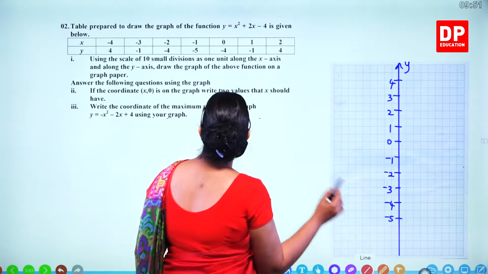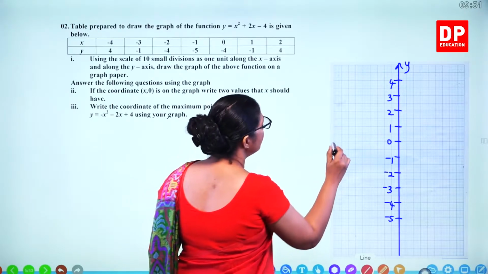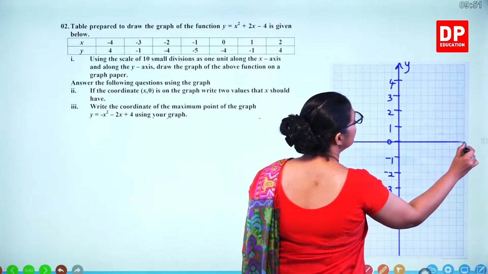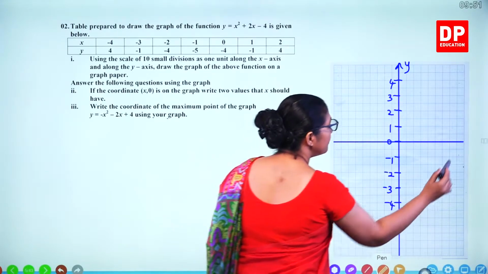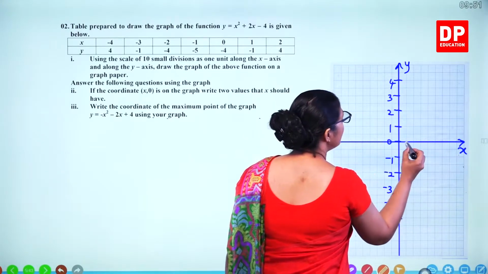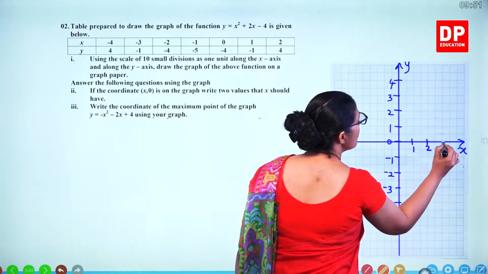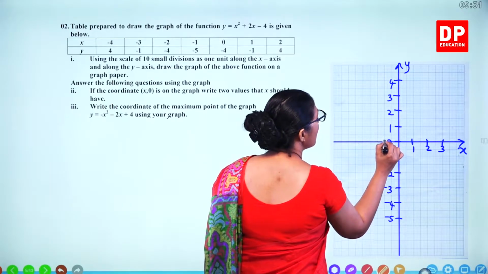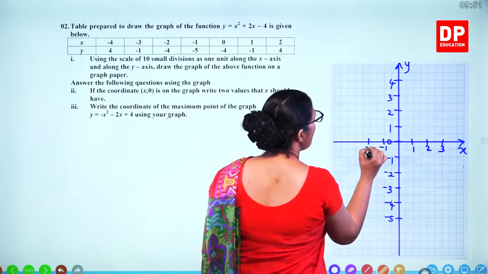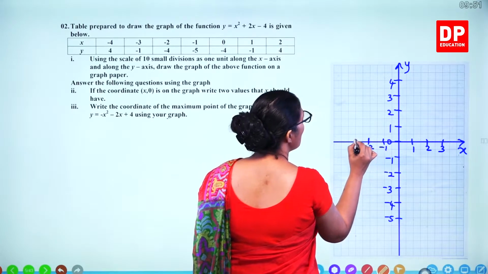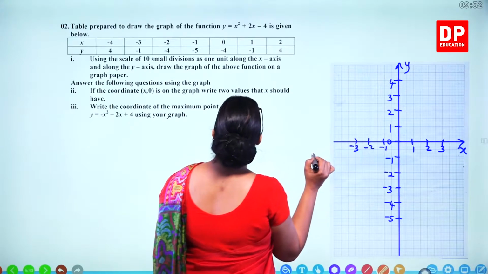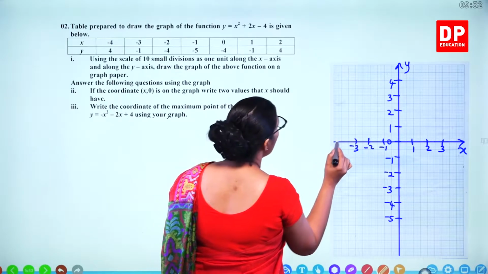And we can draw the x-axis here. Then mark it 1, 2, 3, minus 1, minus 2, minus 3, and minus 4.